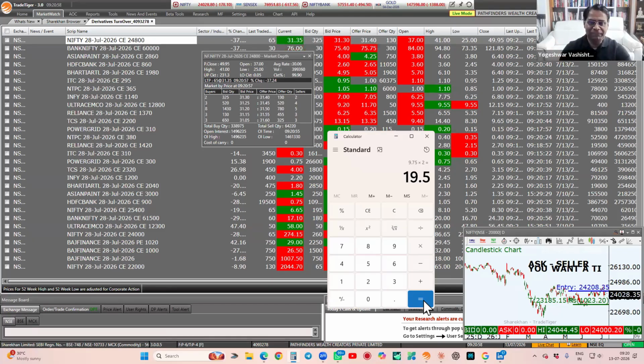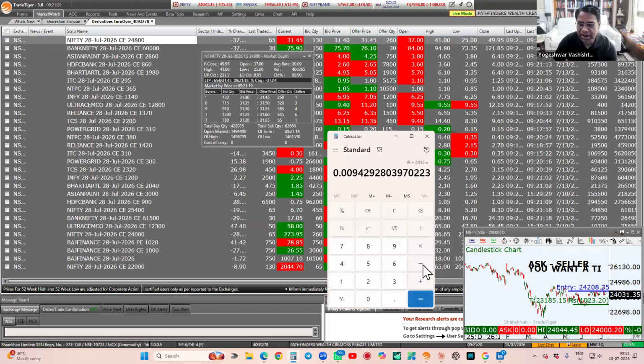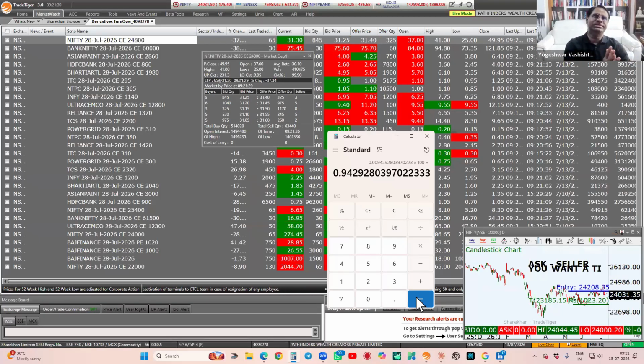Right? And what are we divided by? और कितने पे है ये? 65 into 31 roughly, 2015. So it is 19 divided by 2015 into 100. 0.94% is the cost of doing business.